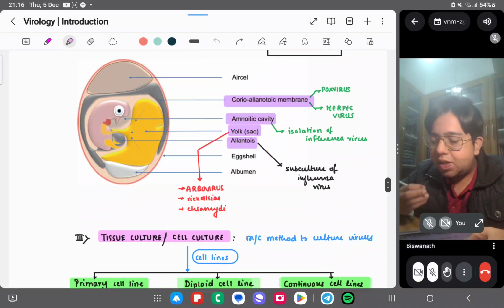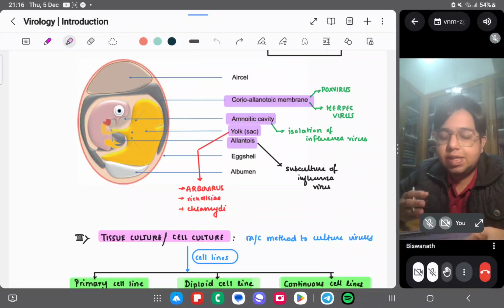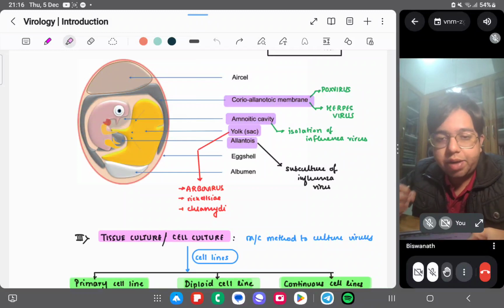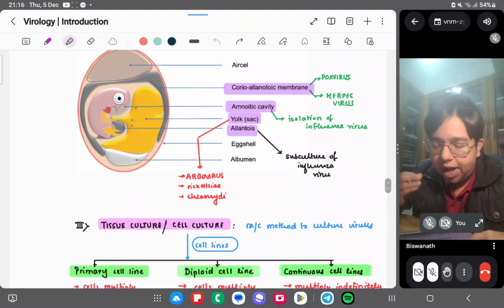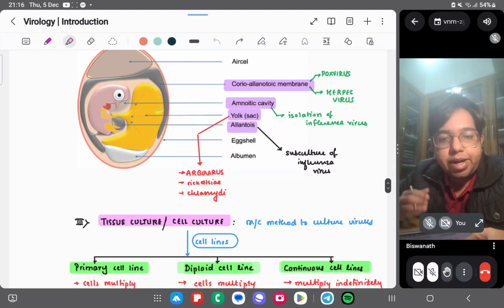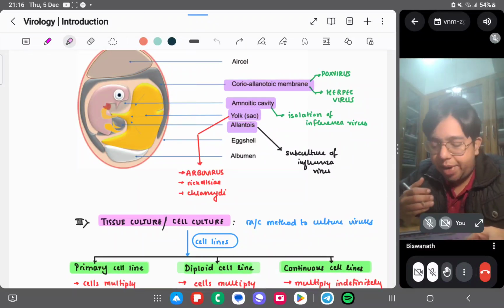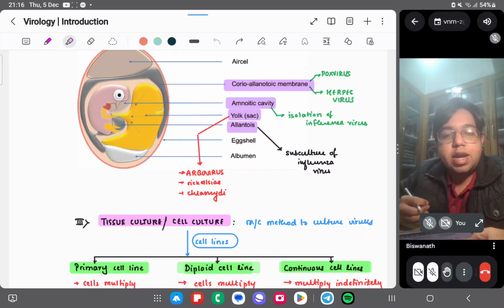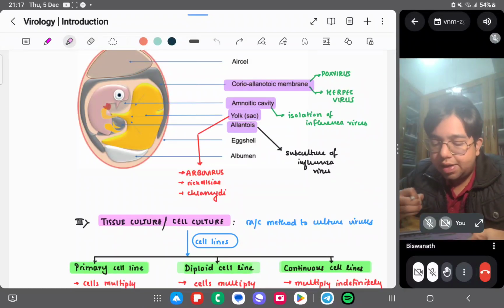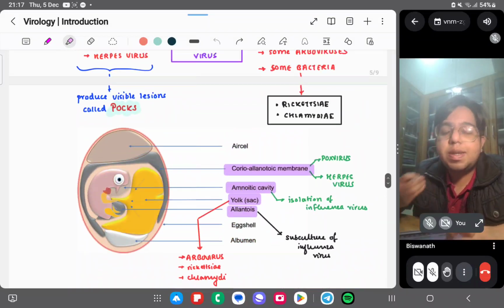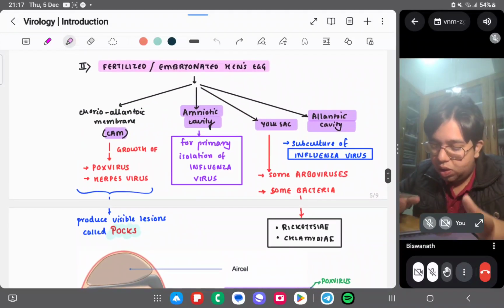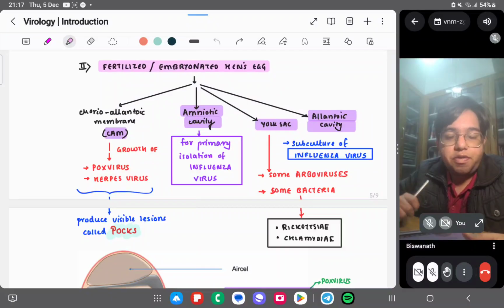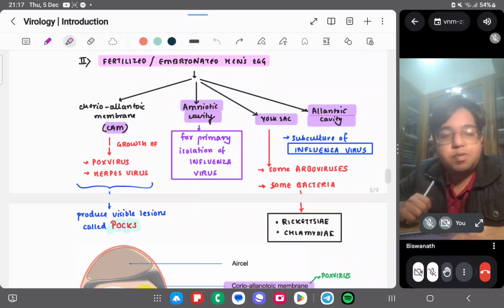Amniotic cavity: isolation of influenza virus. Influenza virus is grown in the amniotic cavity. On the yolk sac, we have arbovirus, rickettsia, and chlamydia. On the allantois, you can do a subculture of the influenza virus. So influenza virus is grown in the amniotic cavity, but on the allantois, you can do a subculture. So this is the thing. You can take a screenshot if you want, and let's move ahead now.